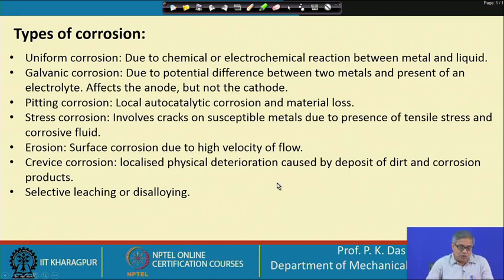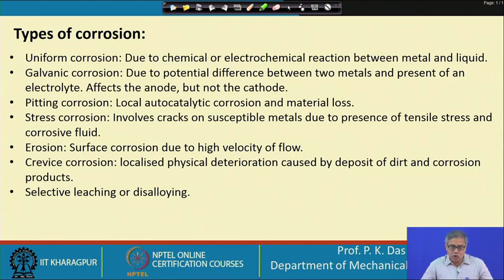Now, if we go to the next slide, types of corrosion. There could be uniform corrosion everywhere on the heat exchanger surface, same kind of material loss due to chemical or electrochemical reaction. There could be galvanic corrosion, where two different metals have different potentials and in between there is an electrolyte. This forms some sort of an electrolytic cell, and then there is corrosion.